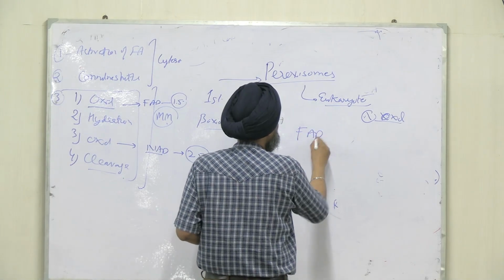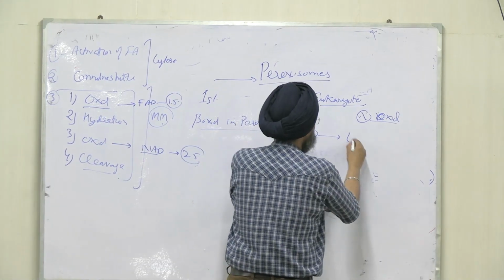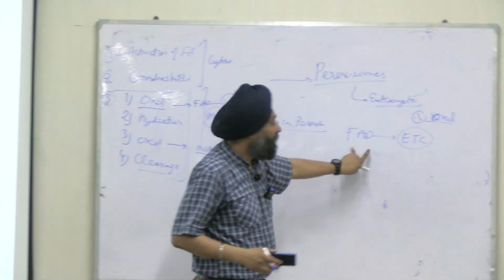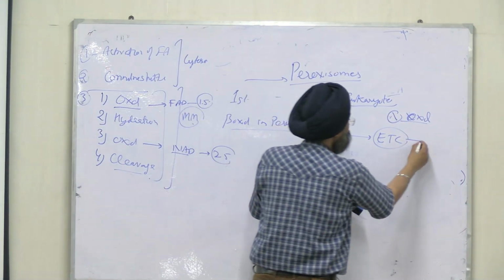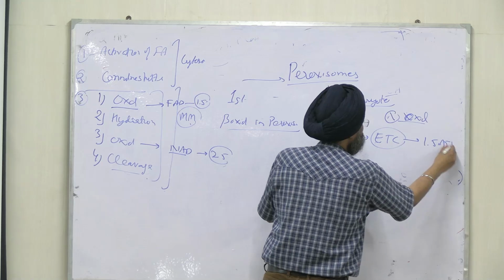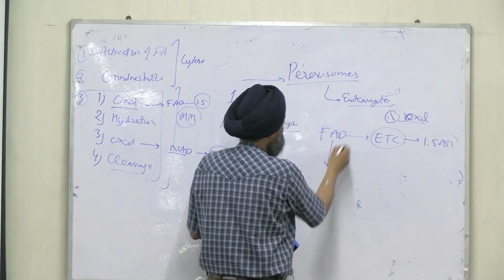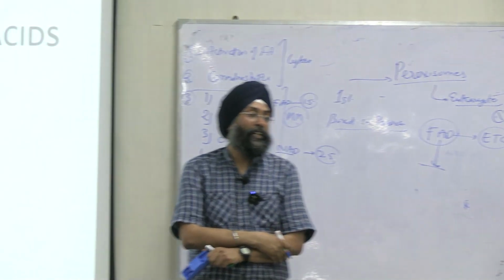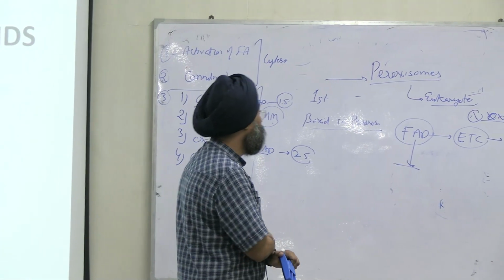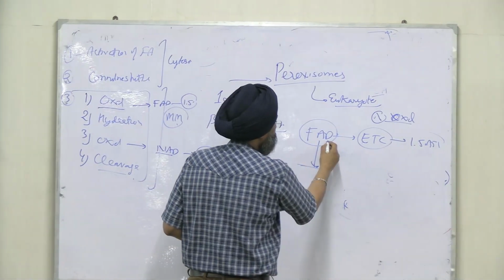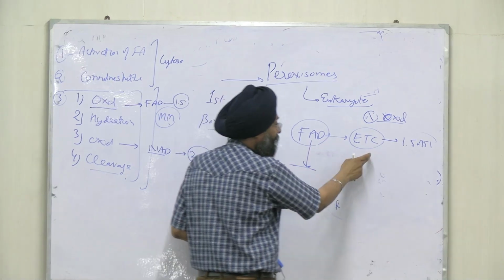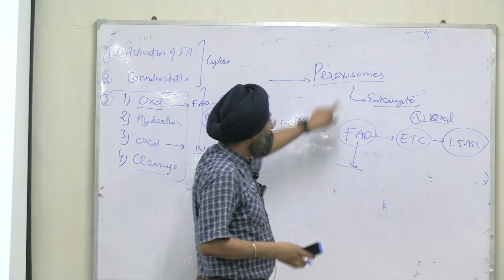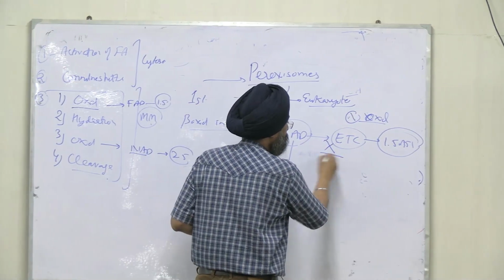FAD is produced, but it will not hand over its reducing equivalents to the ETC to produce 1.5 ATP. Normally FAD via reducing equivalents will enter the ETC and will produce 1.5 ATP, right? But in peroxisomes, this step is not done.